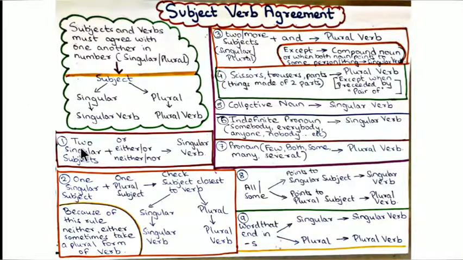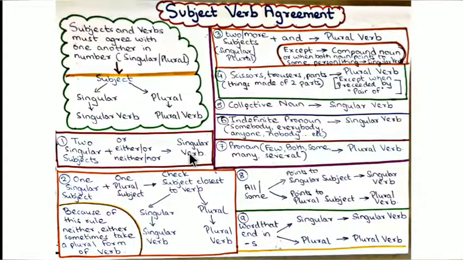First one, when two singular subjects are joined by or, either or, neither nor, then we use the singular form of verb. Okay, when two singular subjects are joined by these words, or, either or, neither nor, we